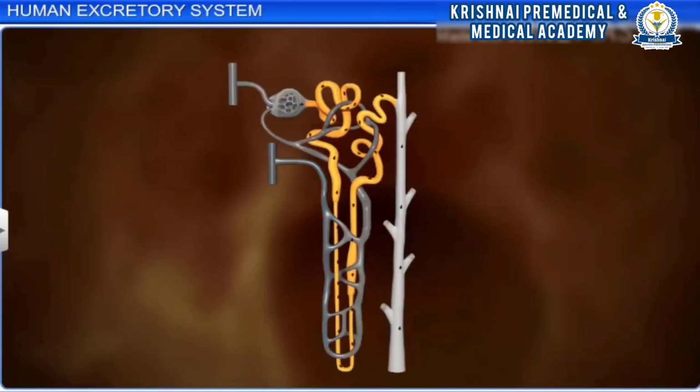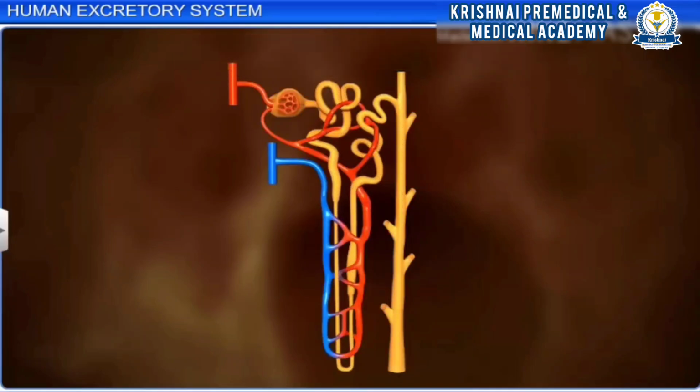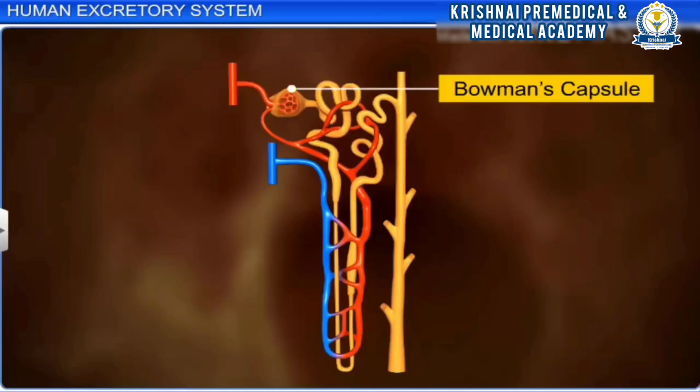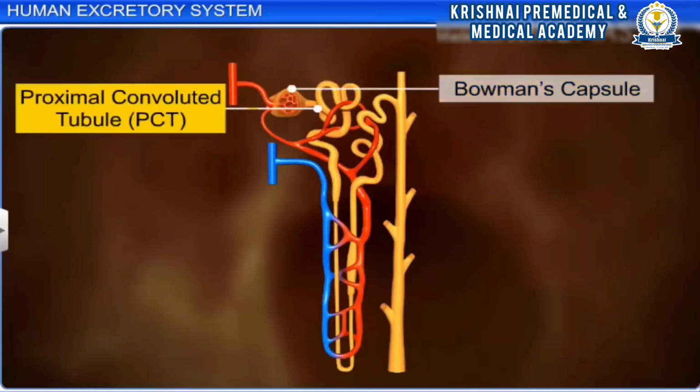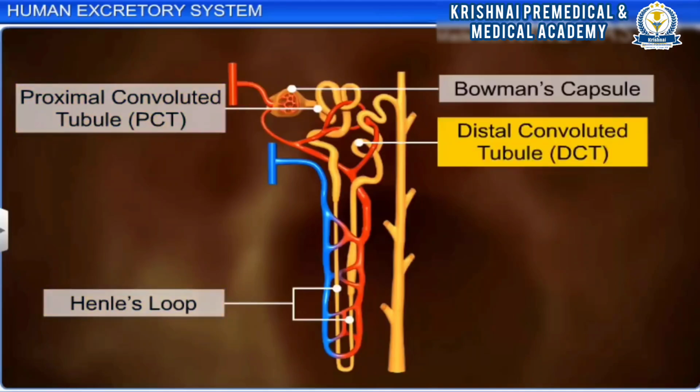The outer part of the nephron, the renal tubule, helps in reabsorption of salt and water as the urine passes through it, thereby concentrating the urine. The renal tubule begins with the Bowman's capsule and consists of the proximal convoluted tubule (PCT), Henle's loop, and the distal convoluted tubule (DCT).